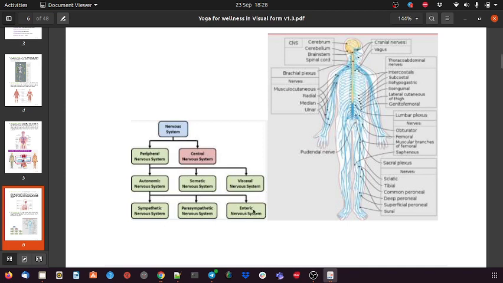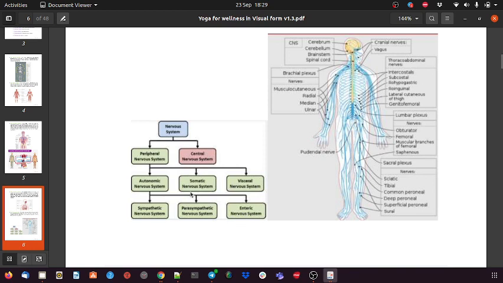Then we have the enteric nerve system. This is mostly responsible for the gastrointestinal tract, which is again an autonomic or automatic process, but this is responsible for the gut and intestine signals. Then we have the somatic nerve system.